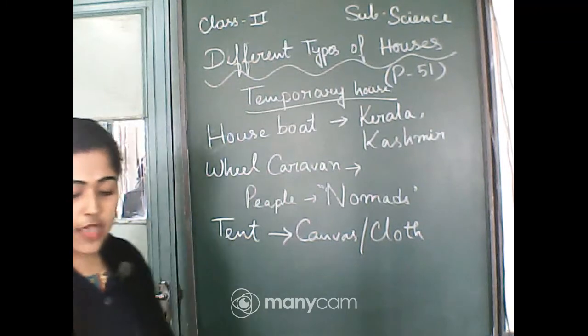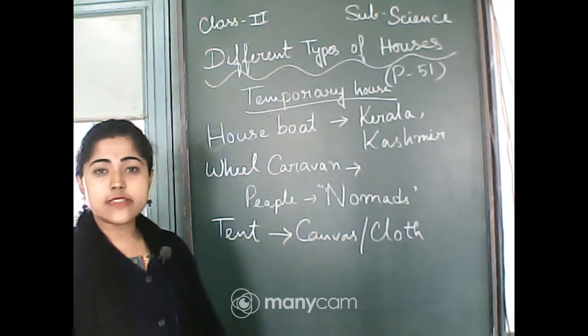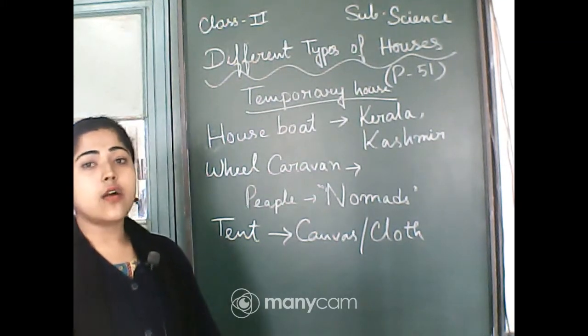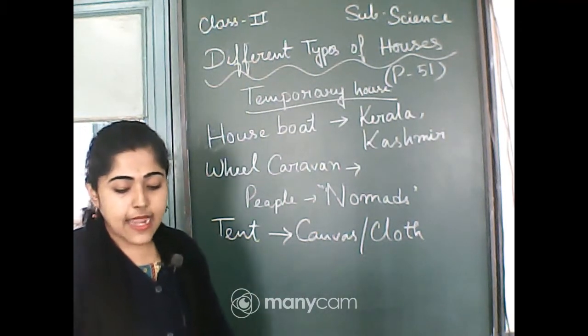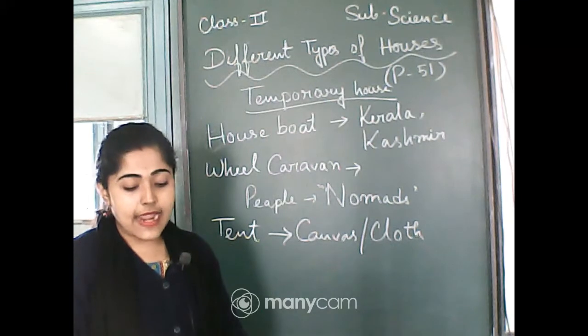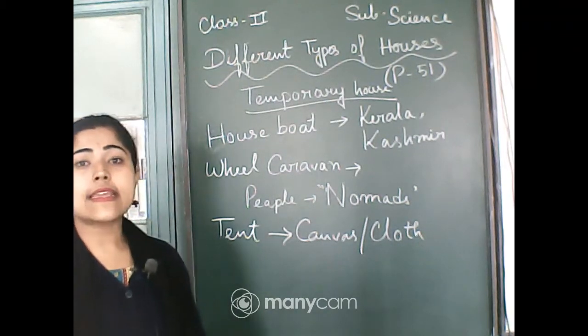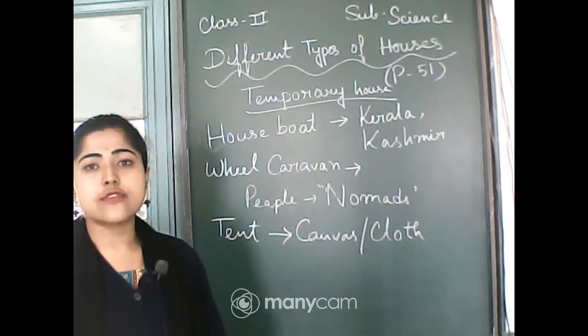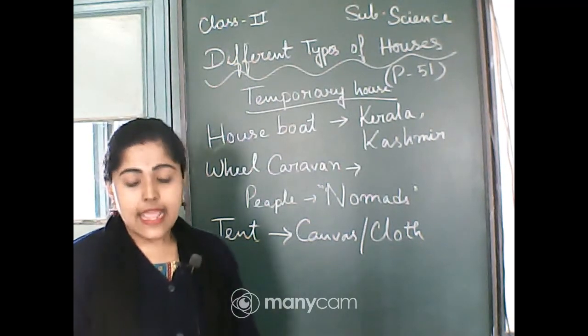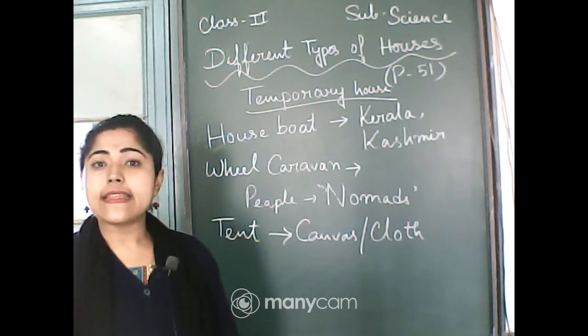So some houses are made up of canvas and cloth, and those are called tents. They can be easily folded and carried along. We can carry this tent house and fold it easily.